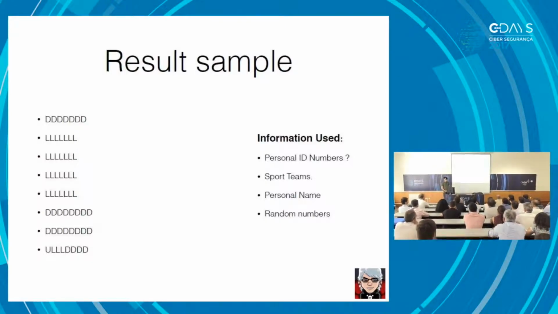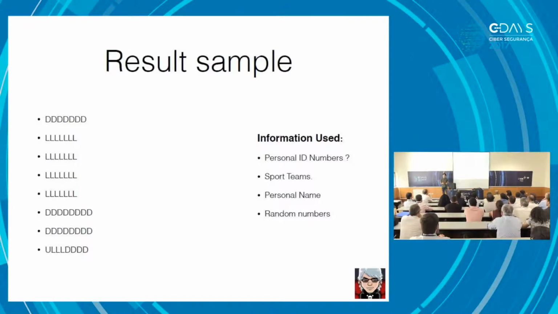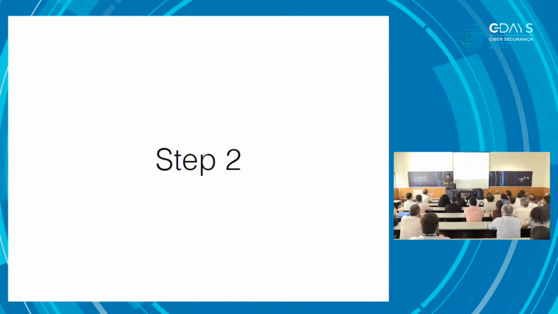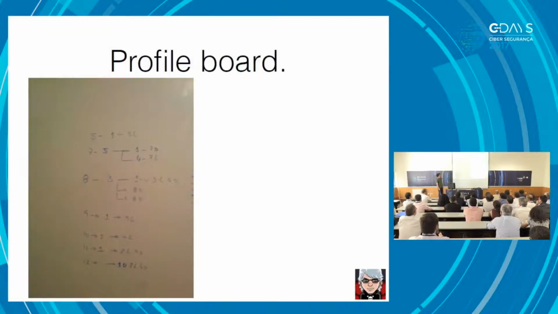And this leads us to step 2. By this step, we've completely eliminated the first case, where we have something between 2 and 8, which is usually easy to guess. I have a 2-meter long board at home. I don't know if you can see what is written there, but essentially what I'm trying to do is a combination map. I'm using the passwords that we already found, and I'm addressing the number of different characters that the passwords have.